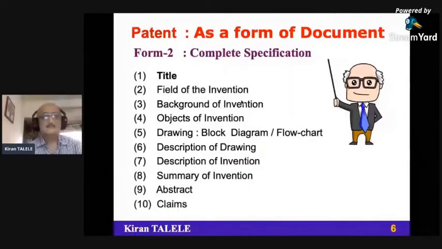So I'll just give the brief about all these 10 points which are covered in this form number 2, and then give some sample example of the patent which are already published.